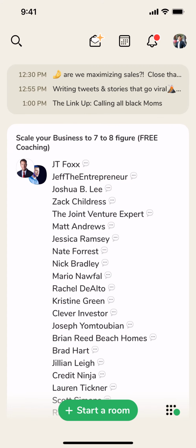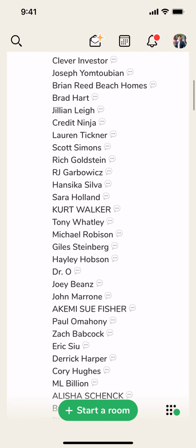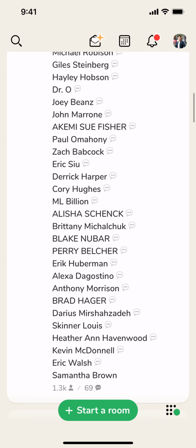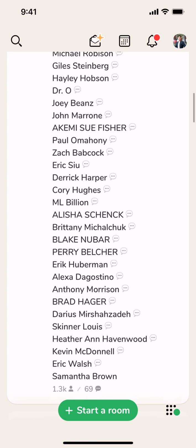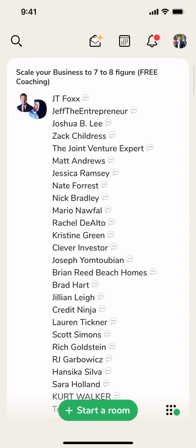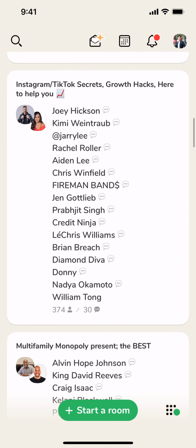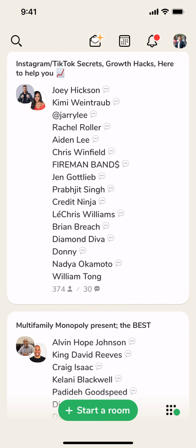And when you go into these rooms, I'm not going to be able to hop into these rooms right now because the audio will then start playing, but all of these speakers that you see here are in a room talking about their area of expertise. So you have these people here who have scaled businesses to 7 and 8 figures. And if you want to pop in that room, you can. Or there are people who have succeeded on TikTok or Instagram, and you're able to do that. So it's really up to you if you want to join a room or not and learn or not.